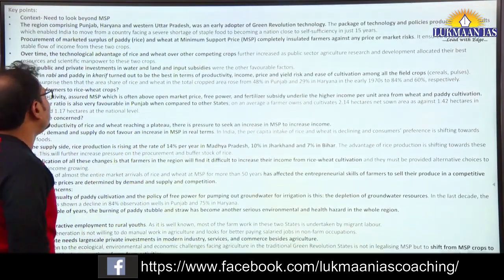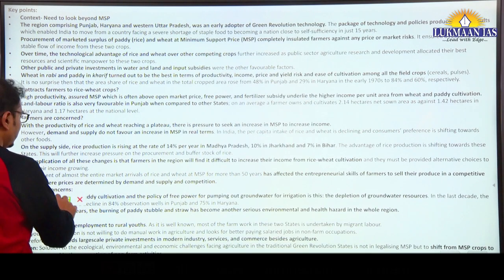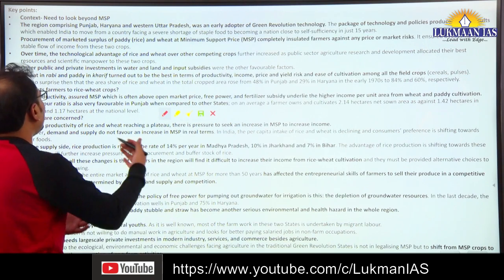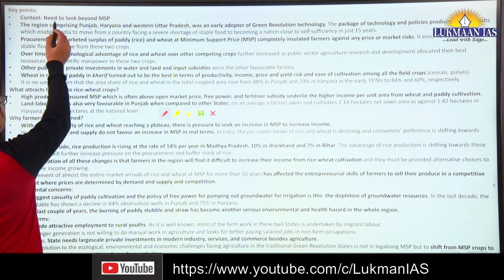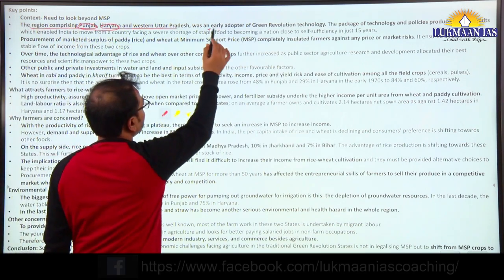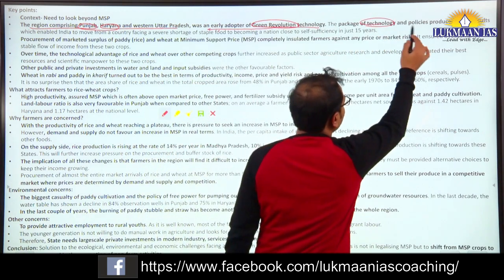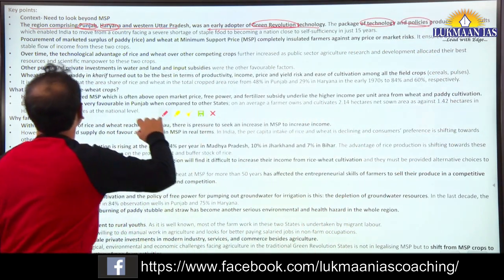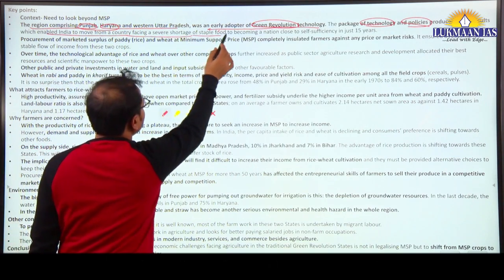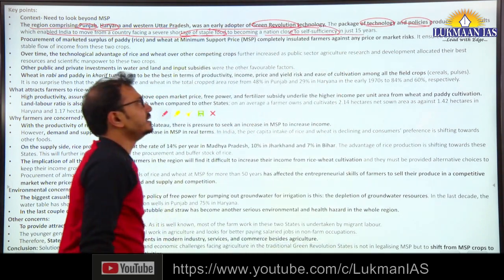Okay, so need to look beyond MSP, so a long term solution, we can say. Before the solution, we need to understand the background of Punjab and Haryana region in the agriculture sector. The region comprising Punjab, Haryana and Western UP was an early adopter of Green Revolution technology. The package of technology and policy produced quick results which enabled India to move from a country facing severe shortage of staple food to becoming a nation close to self-sufficiency in just 15 years.